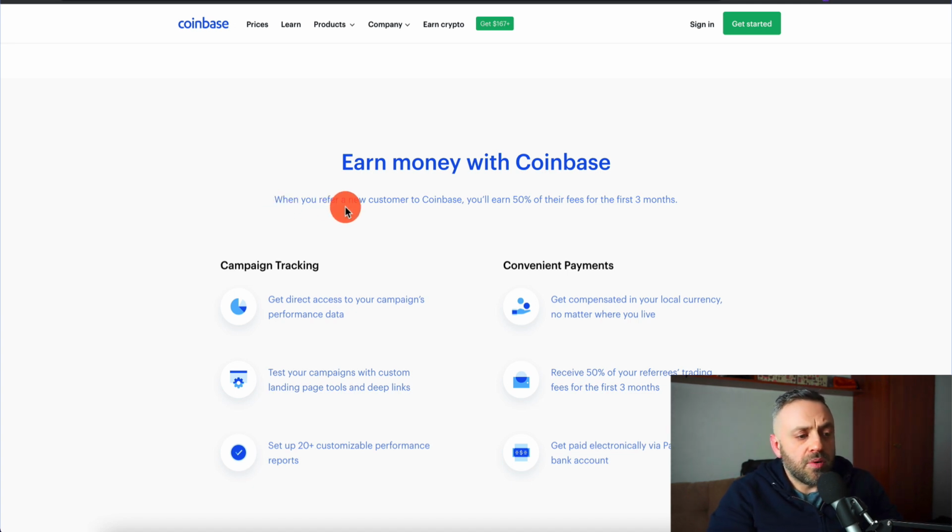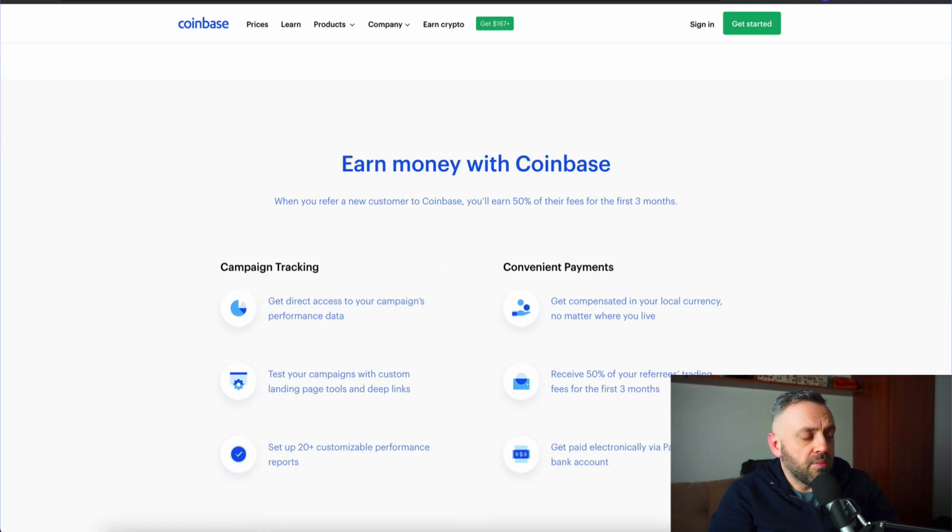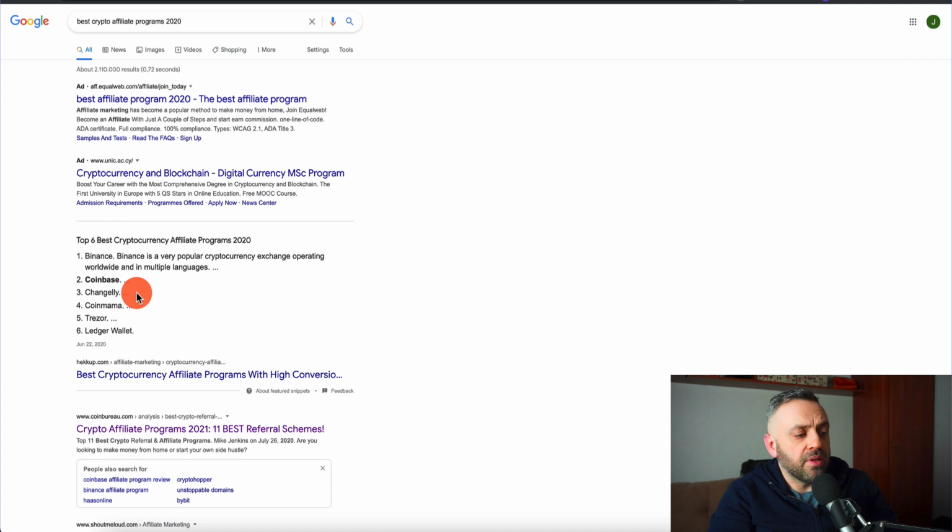And so it says here, when you refer a new customer to Coinbase, you'll earn 50% of their fees for the first 3 months. And so you have to understand the terms, because the terms are going to be different in each of these affiliate programs.